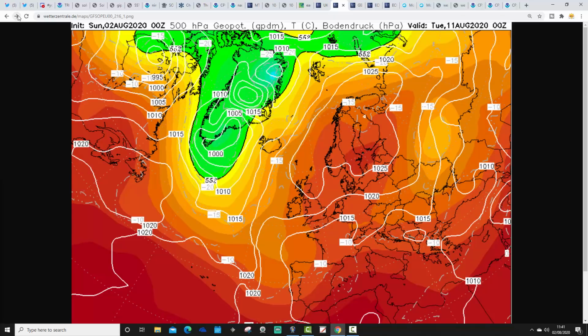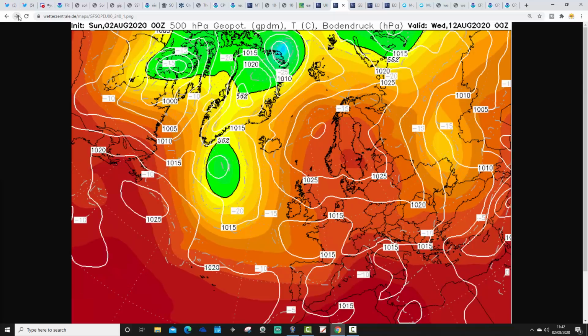Moving up to day 10, the high pressure is maintained over Scandinavia. Winds continue to be blowing from an easterly direction. That'll be very warm to hot with easterly winds in August. But it changes the orientation of the hottest temperatures. So the hottest temperatures from the southeast and the east probably move westwards towards parts of southwest England, Wales, northwest England, southwest Scotland. Could start to get the hottest temperatures there.